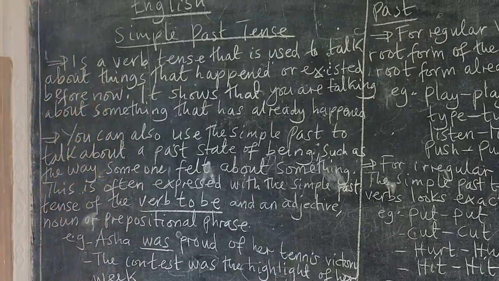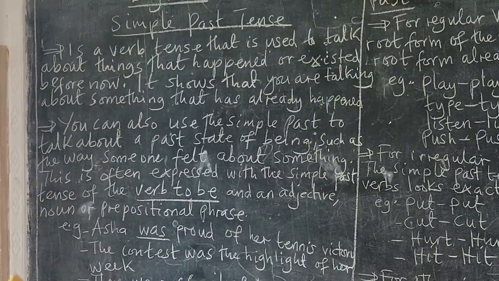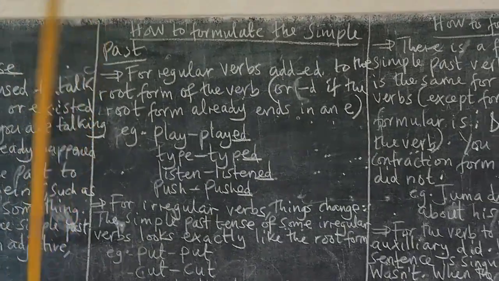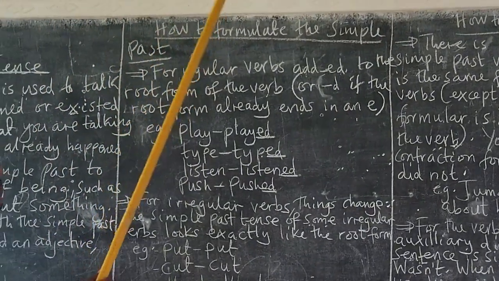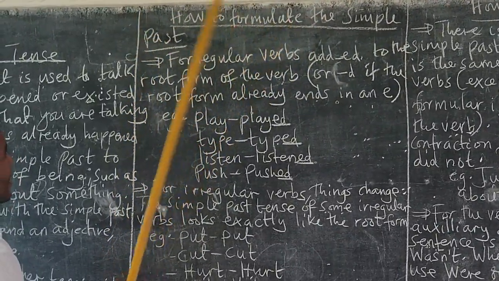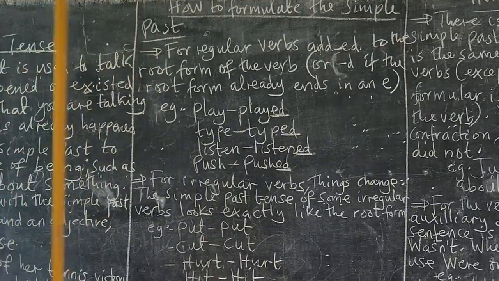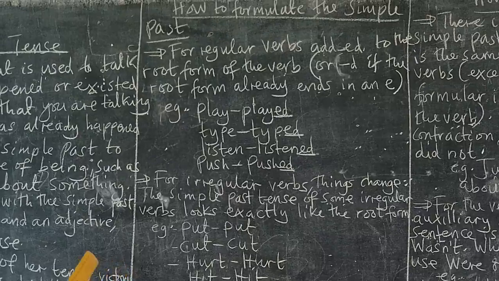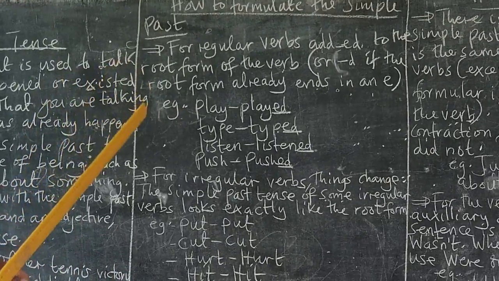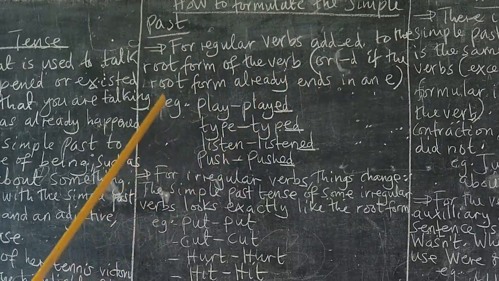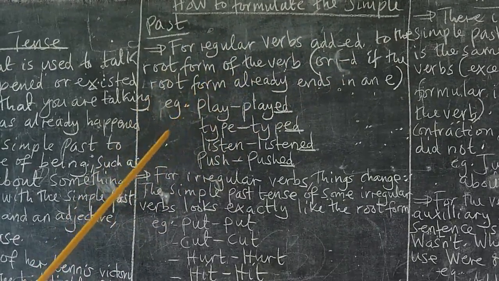Okay, after seeing what are the uses of simple past tense, let's now come to the part which tells about the formulation of simple past tense, or how we are forming the simple past tense. Here we say for regular verbs. Regular verbs are those verbs which you can get their past tense by adding ed or d to a root form of the verb.